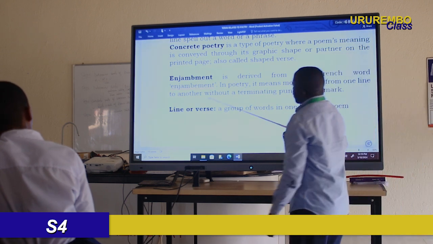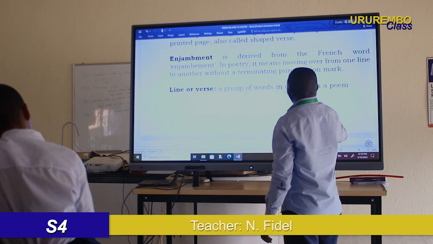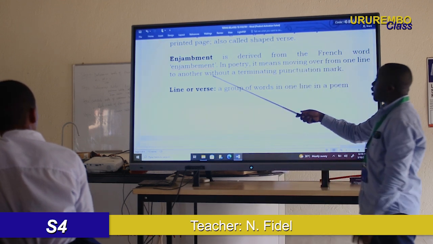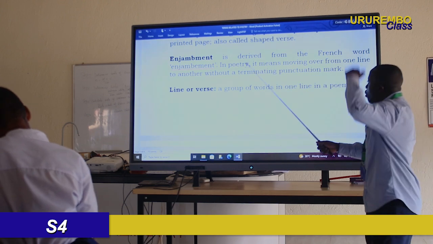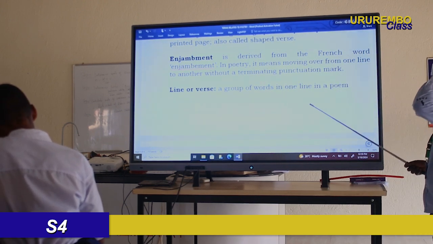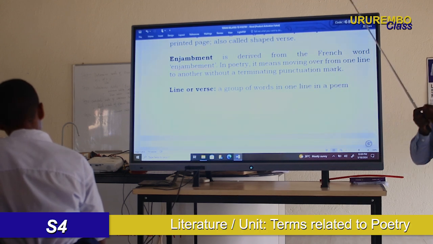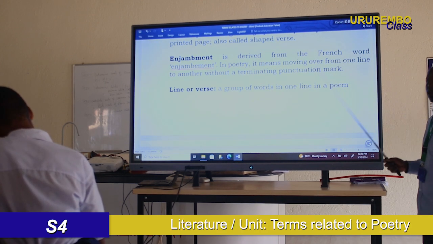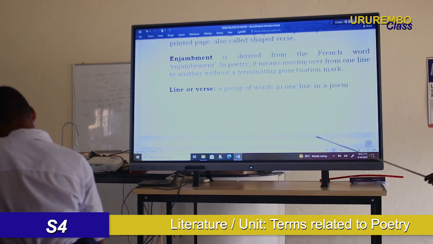Okay? I am in a hurry. Enjambment, you have seen enjambment. It is also a literary poetic technique. It means jumping over, moving from one line to another without a terminating punctuation mark. It means without the full meaning, and the full meaning should be completed in the next line.